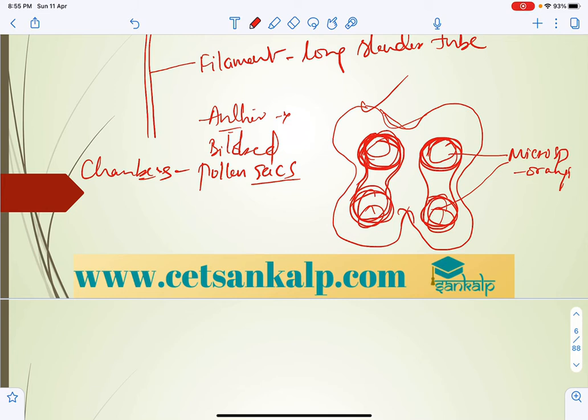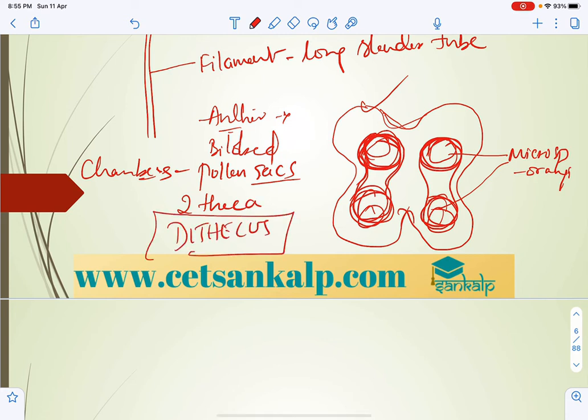A typical angiosperm anther is bilobed and each lobe has 2 theca, that is 2 chambers, hence it is called dithecous.